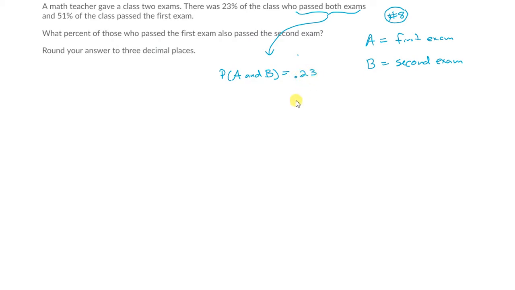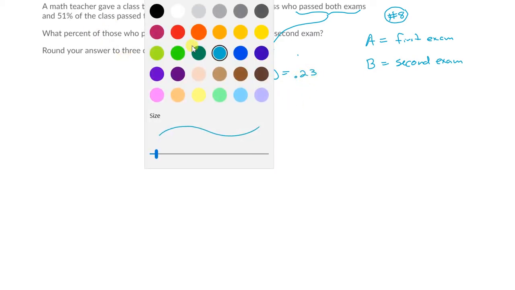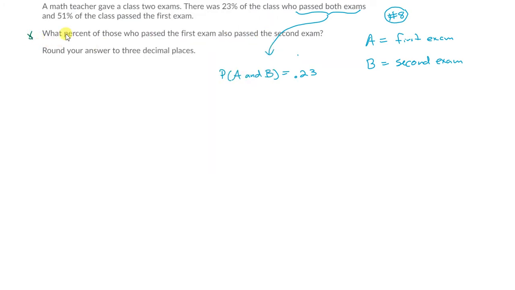Okay? Now, what is this information here? What information are they giving us here? Actually, this is easy. 51% of the class passed the first exam. So how would we write that in probability language? That's the probability of which event? That you pass the first exam. That's A, right? So I know the probability of A is 0.51.